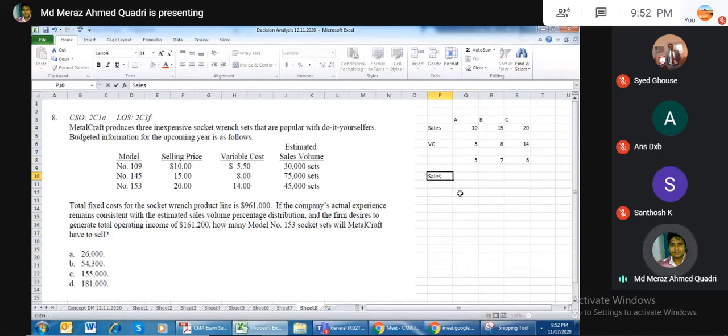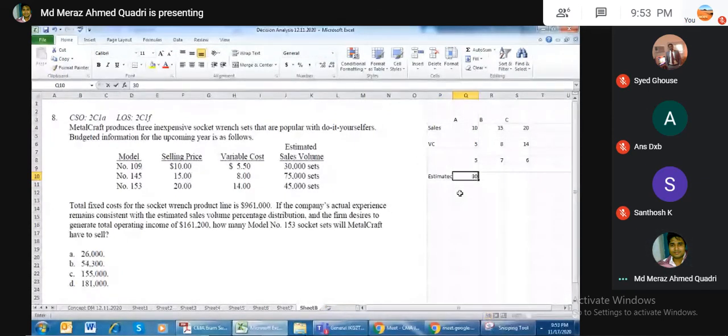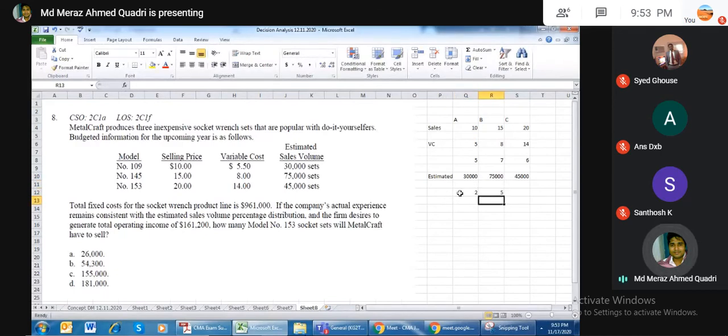At the same time, estimated sales is given. Sales is 30,000, 75,000 and 45,000. So I can use the table of 15. So 15 to 5, and 15 to 45. So 2:5:3 is the contribution. So this is the ratio, I can say.